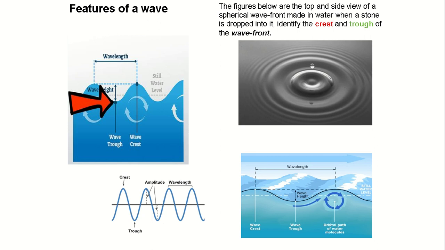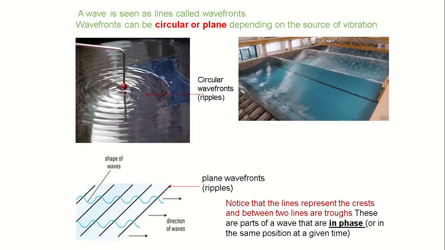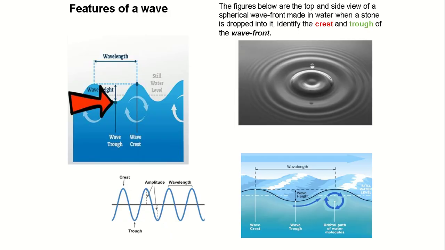We have the trough, the crest, the frequency. The frequency is based on the number of waves that are produced. How many waves are produced in a given time, in 1 second.